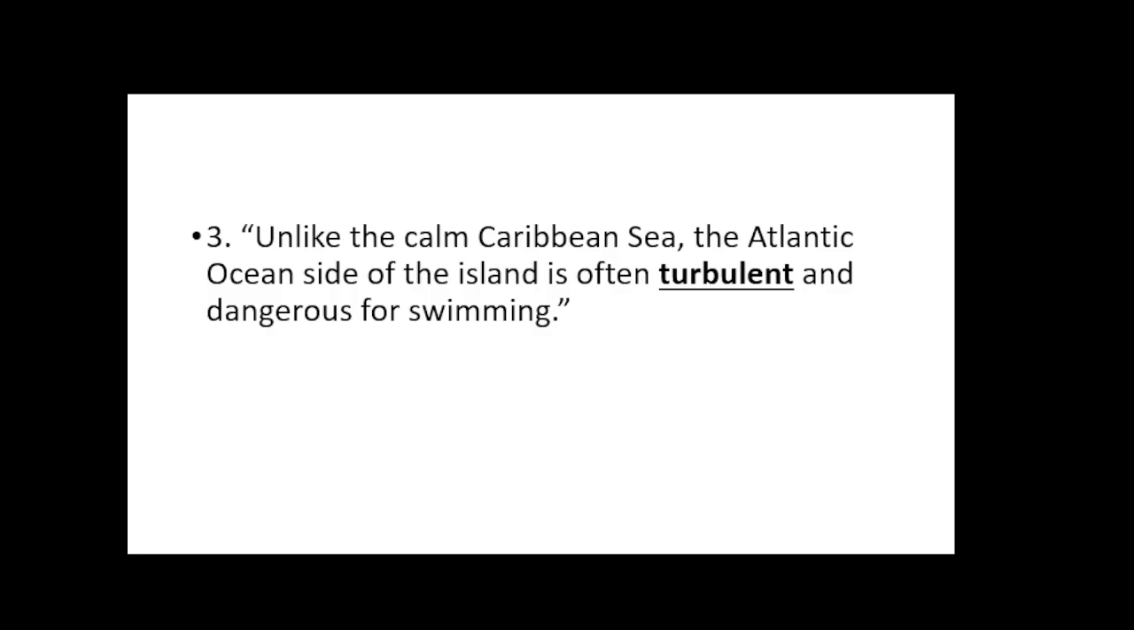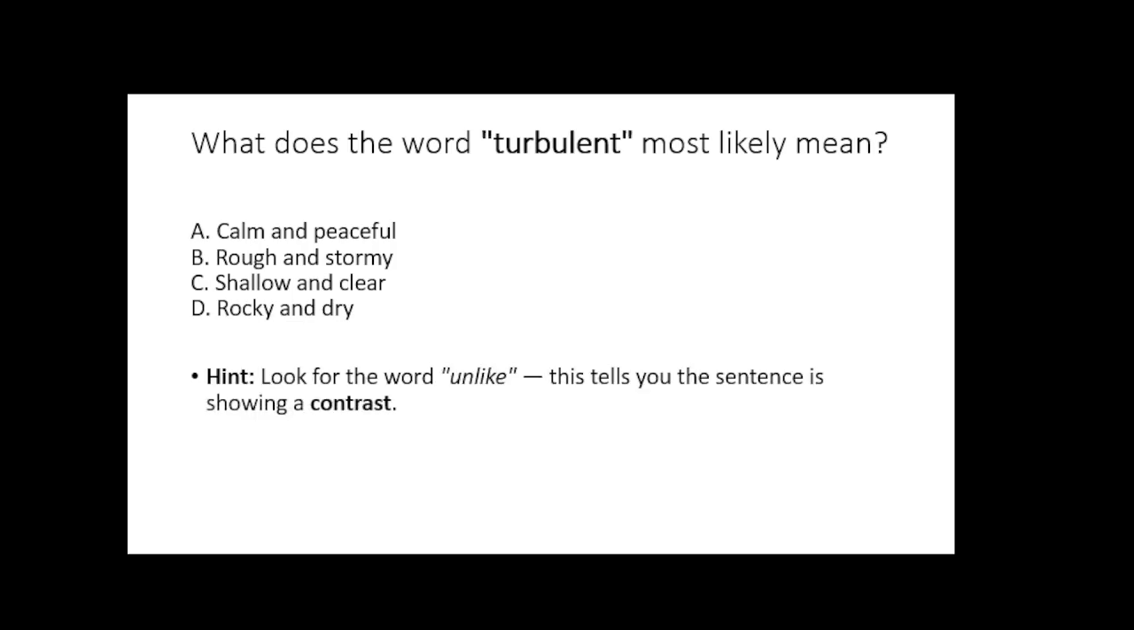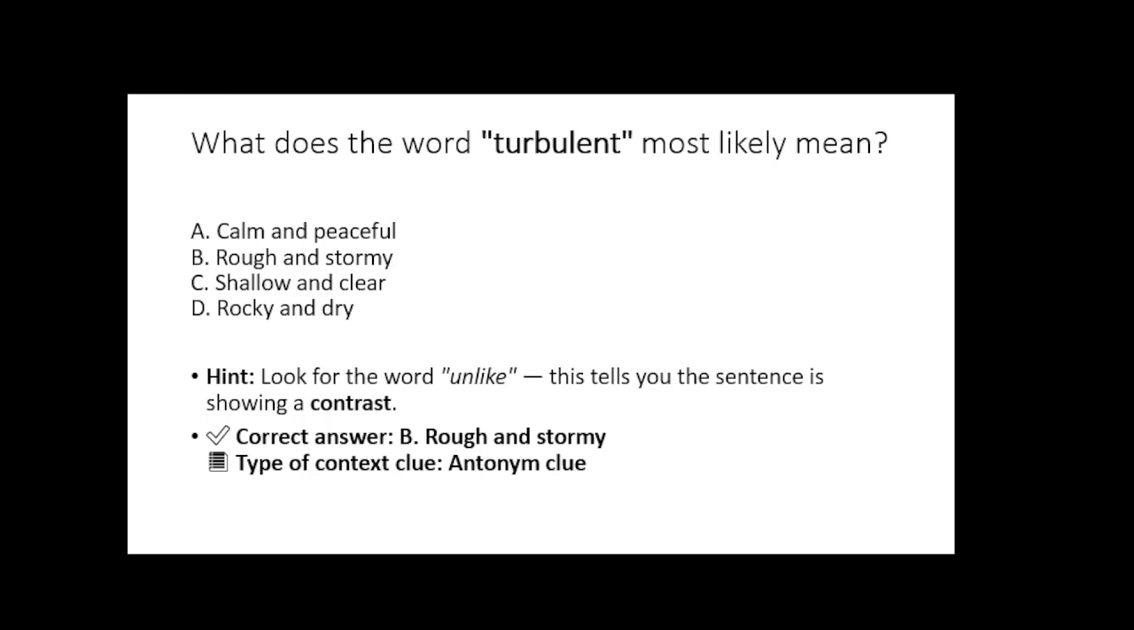Number 3. Unlike the calm Caribbean Sea, the Atlantic Ocean side of the island is often turbulent and dangerous for swimming. What does the word turbulent most likely mean? Here's a hint. Look for the word unlike. This tells you the sentence is showing a contrast. The correct answer is B, rough and stormy. Here we used an antonym.